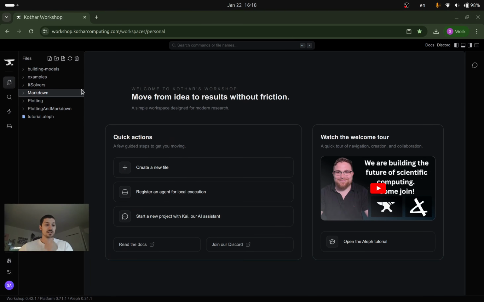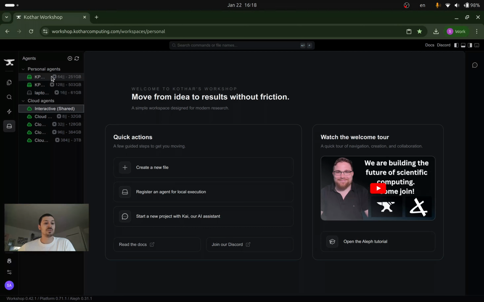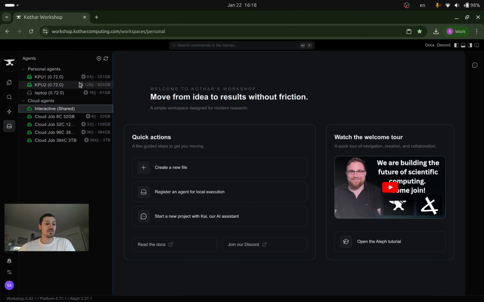So first to start, we have some new changes to our cloud agent system. Before, we were able to connect personal agents using Docker and setting it up on your local machines, and you could do this to disperse your compute in any way that you would care about.